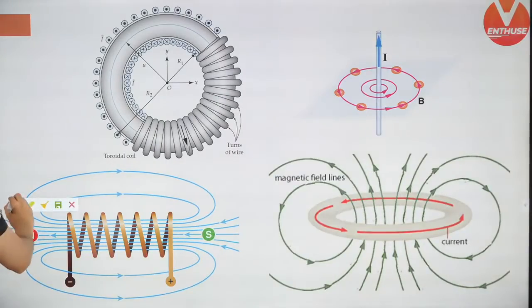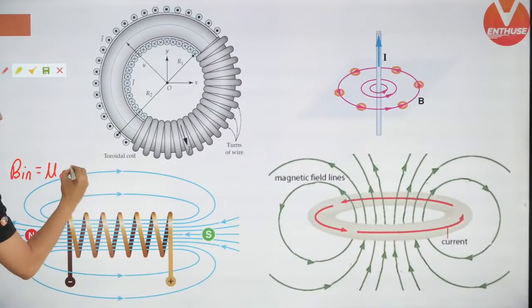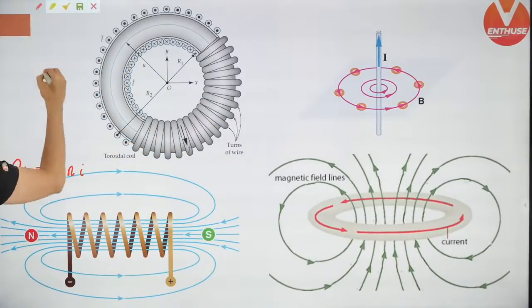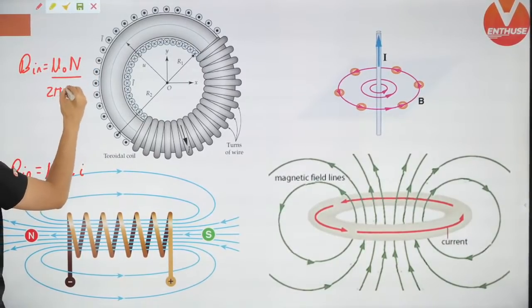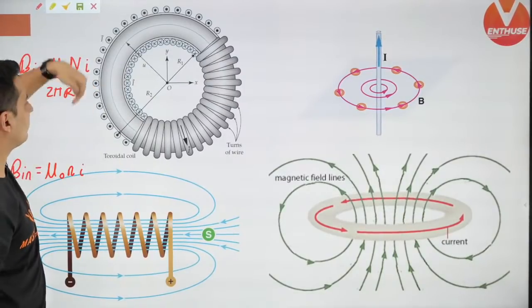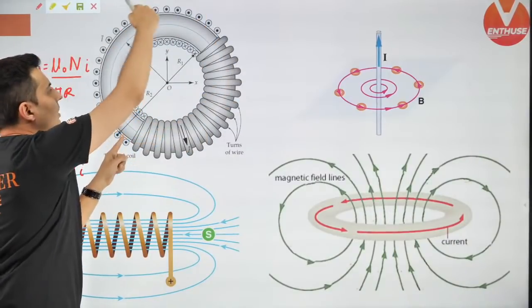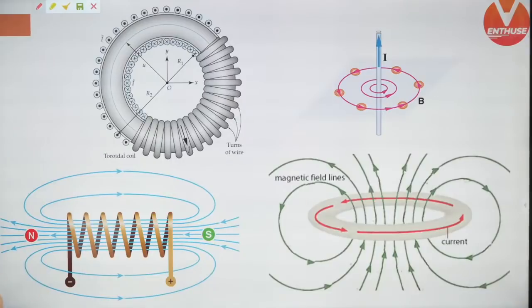Remember the formulas for solenoid. The magnetic field inside the solenoid is mu naught n i, where n is turns per unit length. And for a toroid, the magnetic field inside it is again mu naught times total turns by 2 pi r into I. So what is this N? Total number of turns, and if I divide by 2 pi r, I'll get turns per unit length, because 2 pi r is the circumference, guys. I hope this is clear.